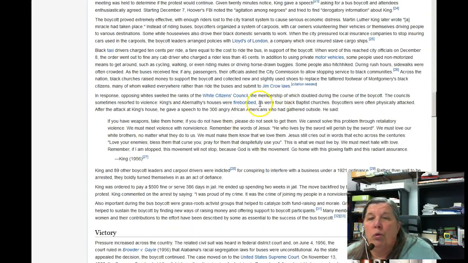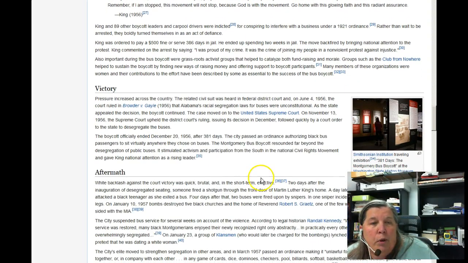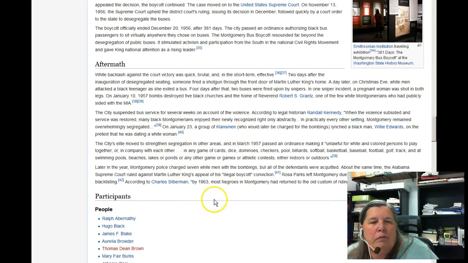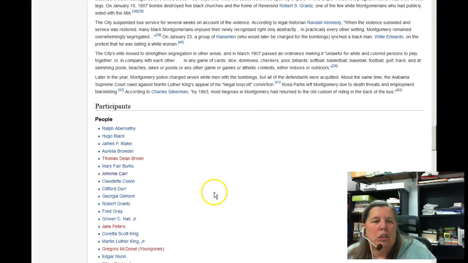It mentions Jim Crow laws, the White Citizens Council, which is the group that opposed the boycott, and it references the bombings that happened in connection to protesting the boycott. Here's a little bit of information about the victory after 381 days. And here's a little bit of information about the aftermath. This is just sort of basic, general starting point kind of information.